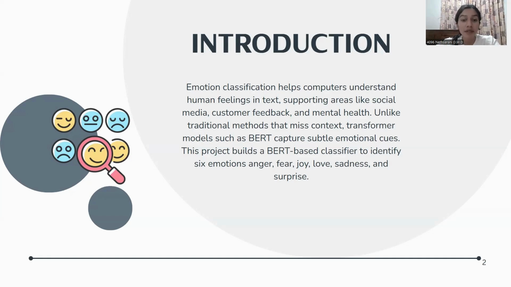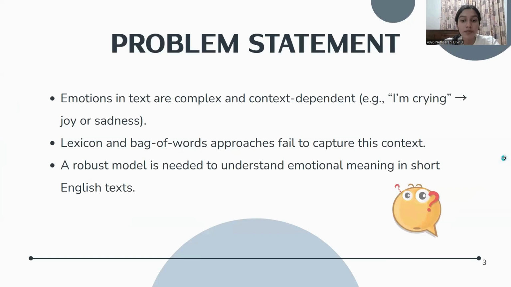With that context in mind, let's define the specific problem we address. Emotions in text are complex and context dependent. Like, "I'm crying" could mean joy or sadness. Lexicon or bag of words approaches ignore these nuances. We need a robust model that understands emotional meaning in short English text.